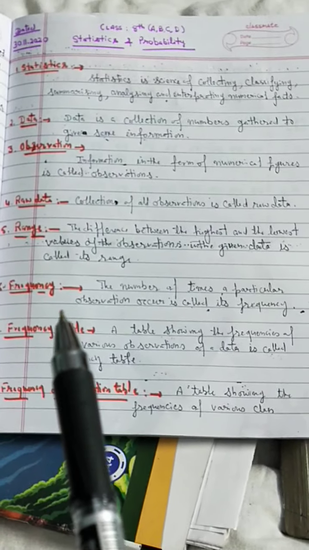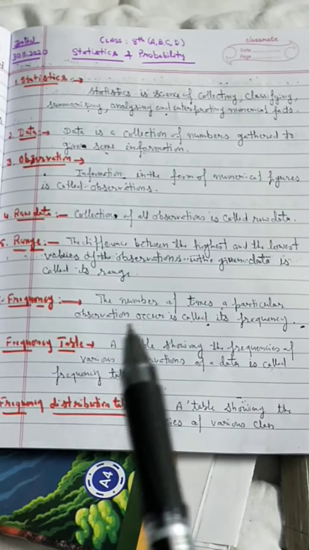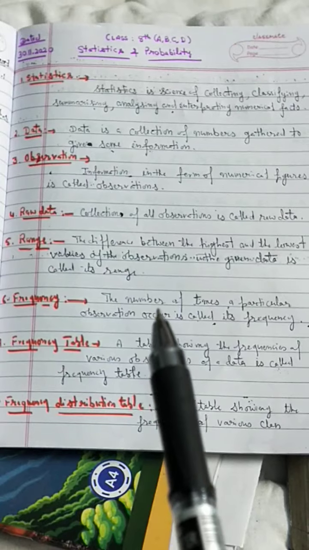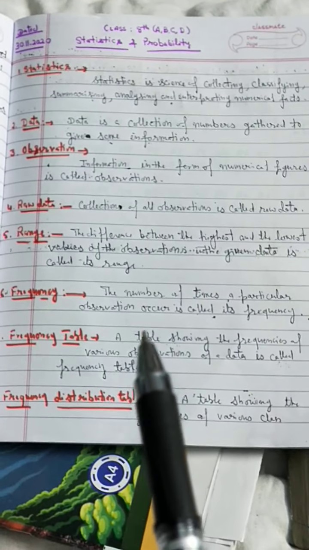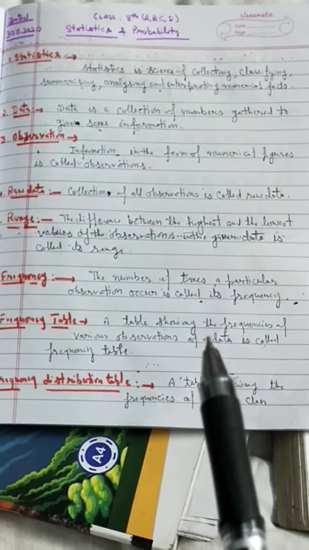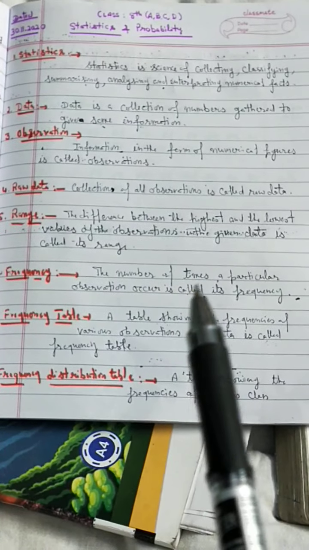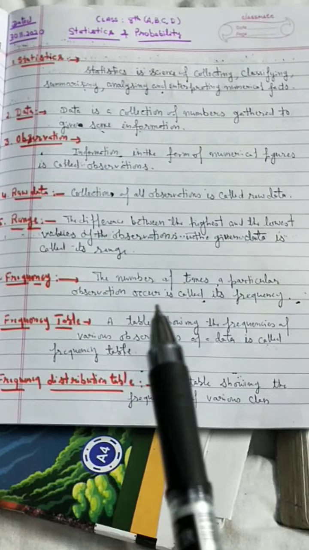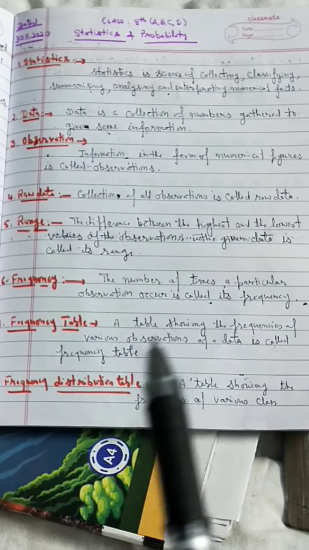Next, frequency. The number of times a particular observation occurs is called its frequency.